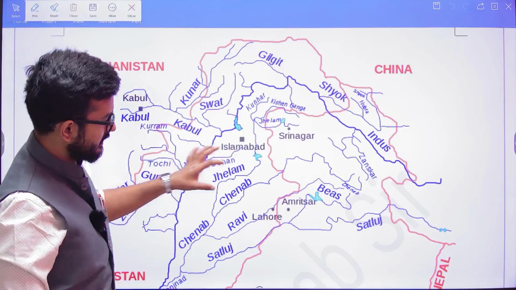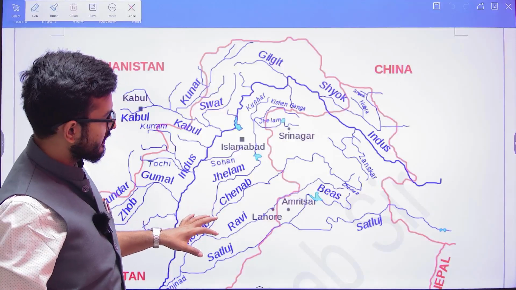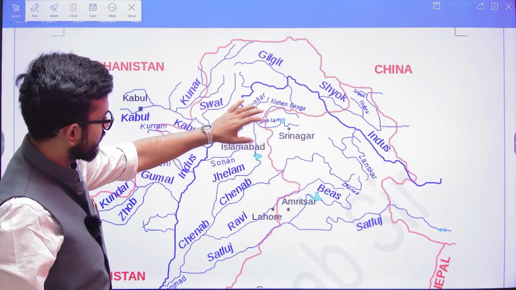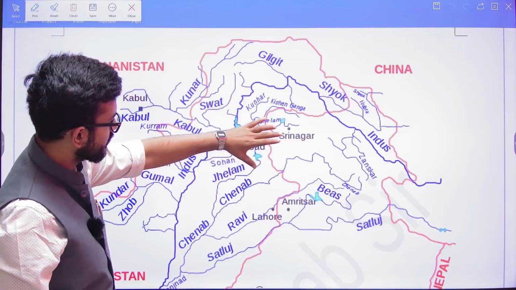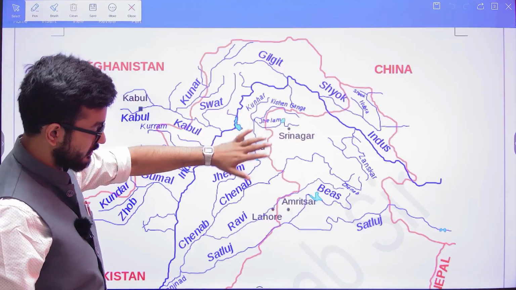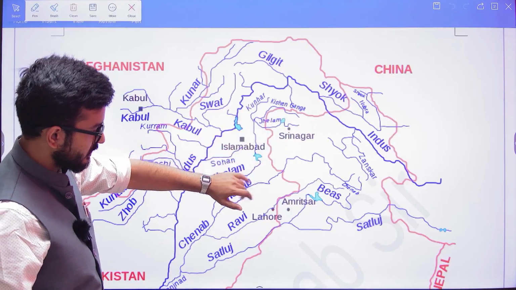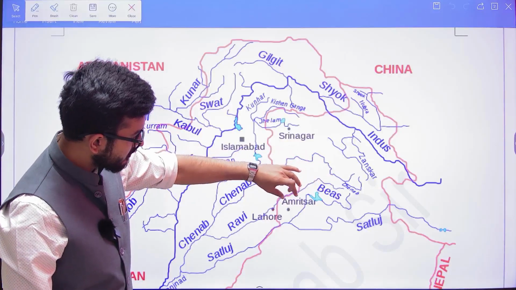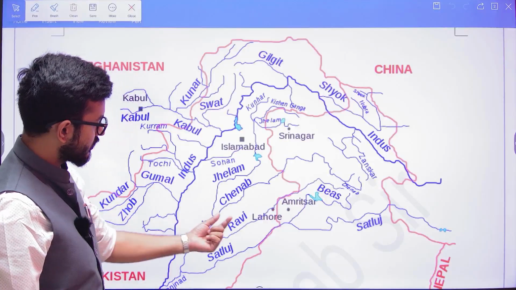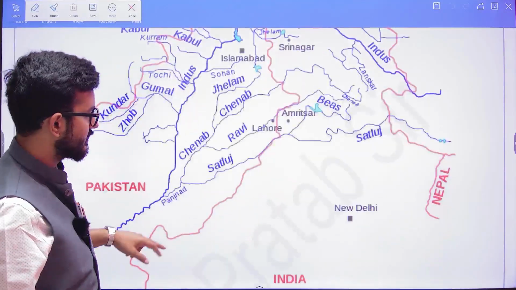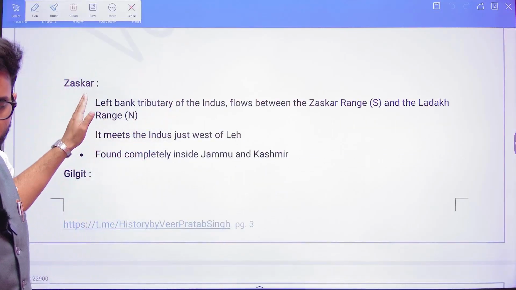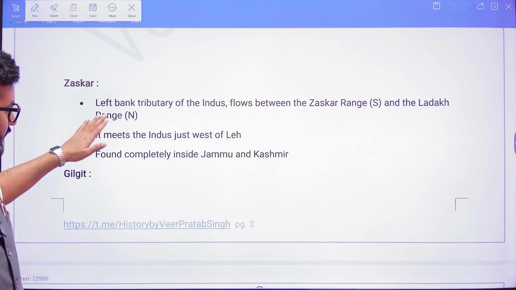So similarly, in the mapping, the examination will also ask you about this. When we talk about the Chenab river, the Kashmir and Jammu valley area is going to be on the banks of the Chenab. Apart from that, the examination will also ask which river flows through Amritsar, or which river flows through Lahore. Lahore has the Ravi. So I'm telling you that you need to do the mapping in a very elaborate manner. Which are the tributaries and what are the facts of those tributaries, I have already mentioned here.